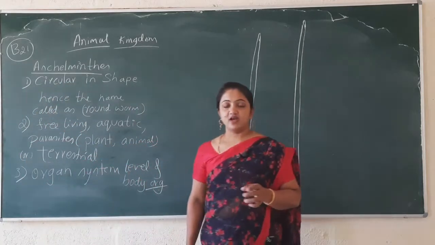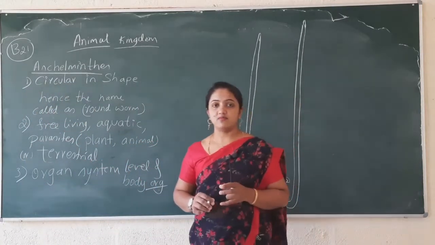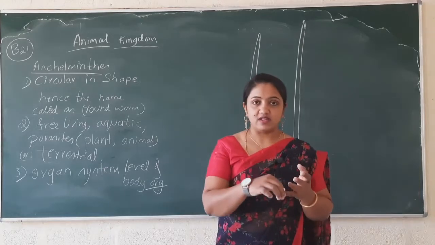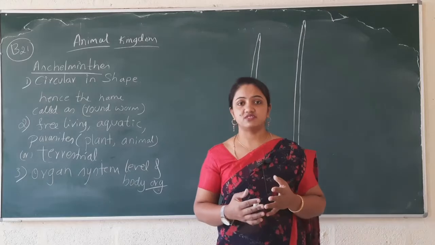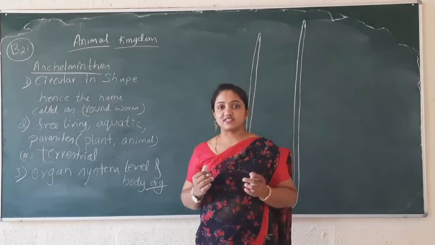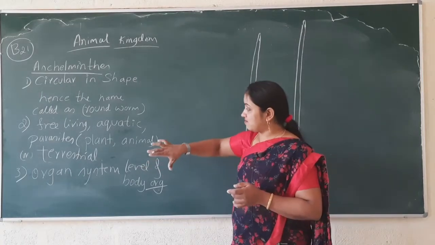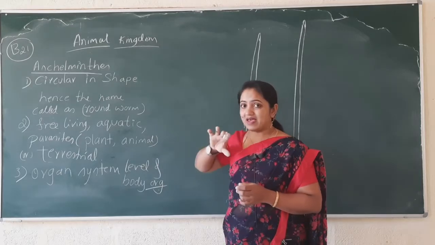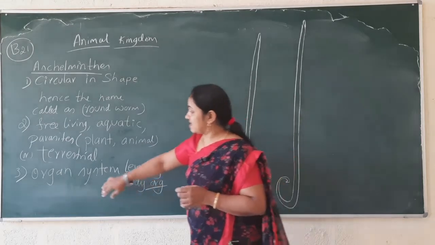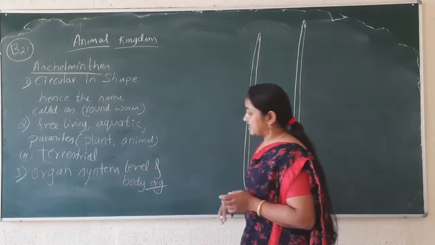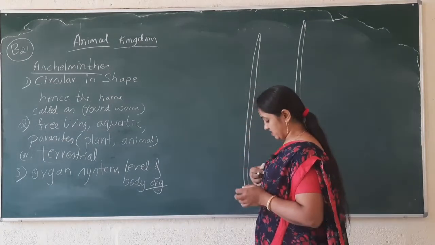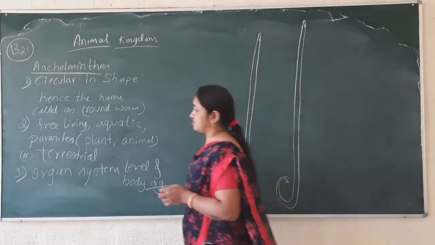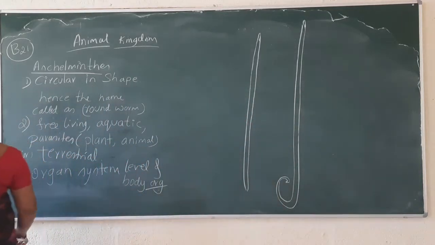They have complete organs, like the digestive system, the nervous system, or the excretory system. Having a complete system inside an animal body, we can represent that type of character as organ system level of organization.